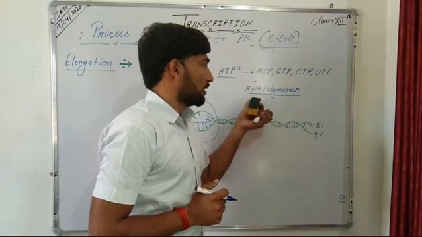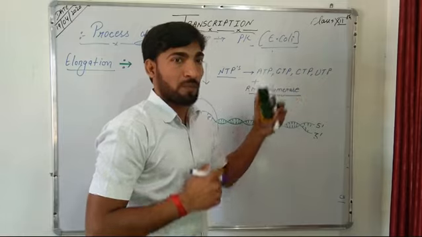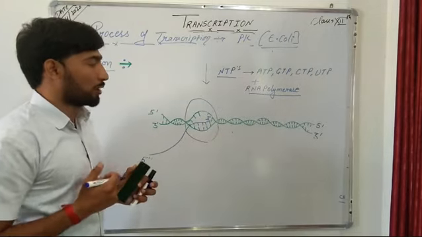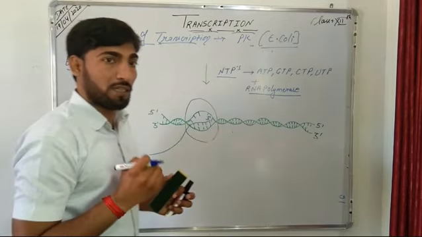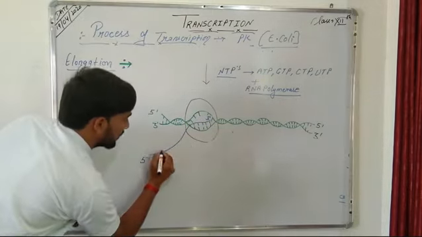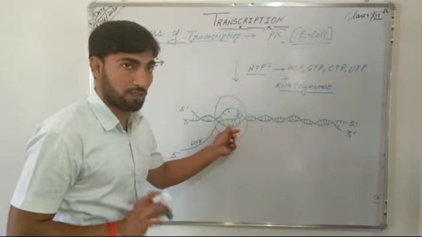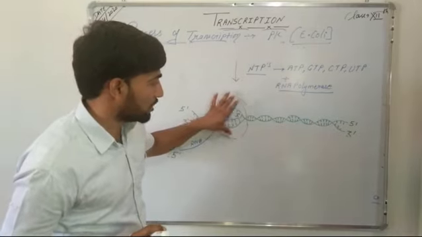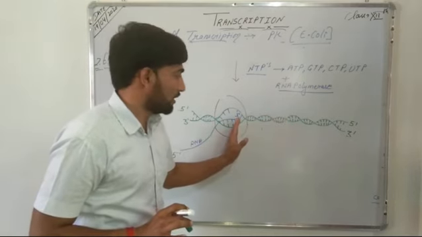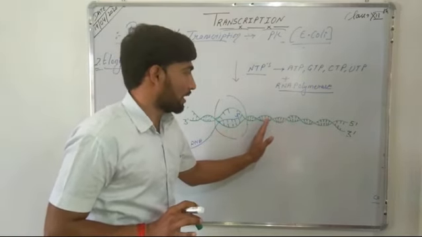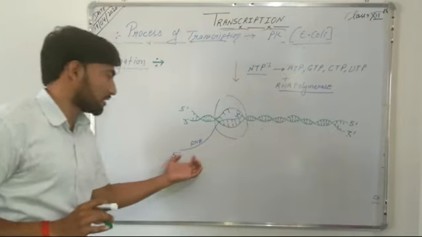During elongation, RNA polymerase binds these ribonucleotides on the template strand on the basis of complementary base pairing and results in the synthesis of an RNA strand. The RNA strand is synthesized in the 5' to 3' direction when RNA polymerase moves on the template strand from 3' to 5' direction. In the same way, all the nitrogenous bases present on the template strand get transcribed and result in the synthesis of an RNA strand.